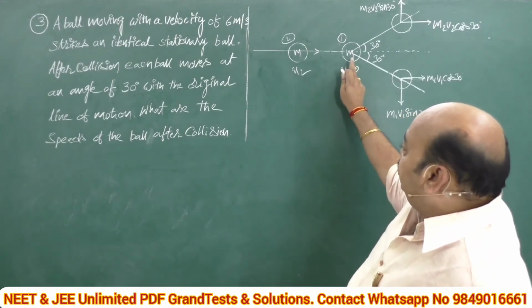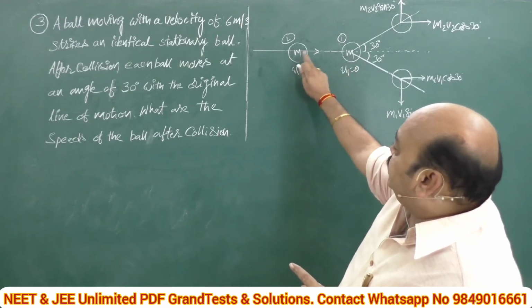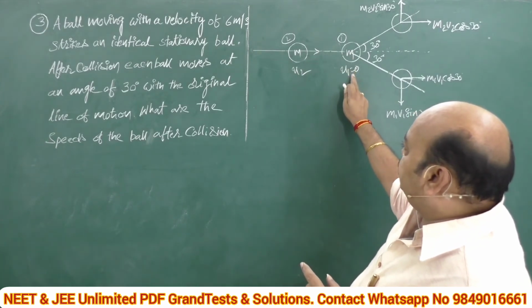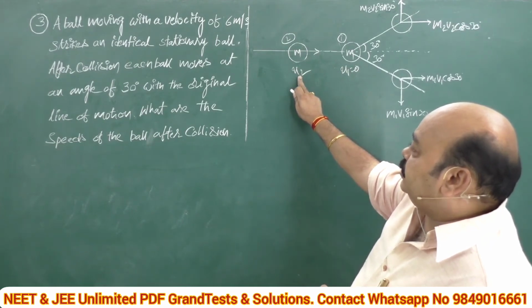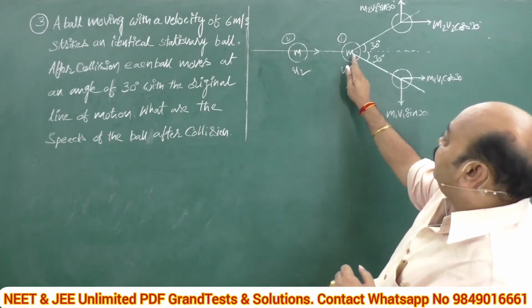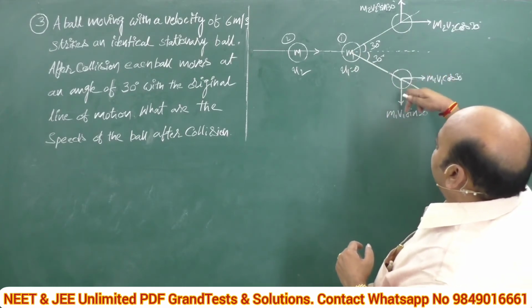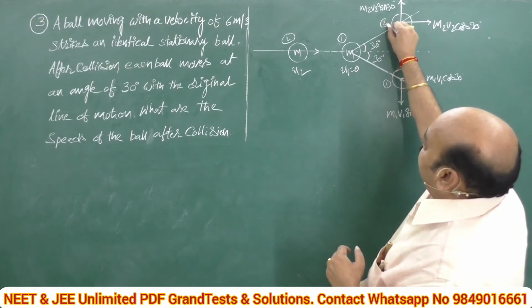See this one, a ball hits another ball, identical ball, means both have same mass, which is at rest. That's why I am considering its initial velocity as 0 and its initial velocity is u2. After collision, what happened? Both are moving in this direction. One ball is moving in this direction, other ball is, let us suppose this is first ball and this is second ball.